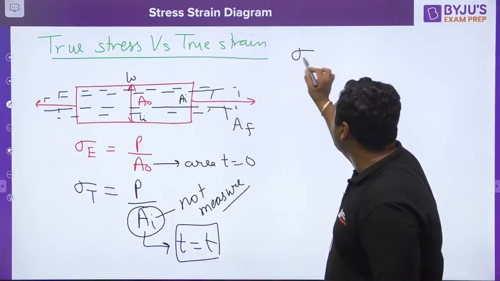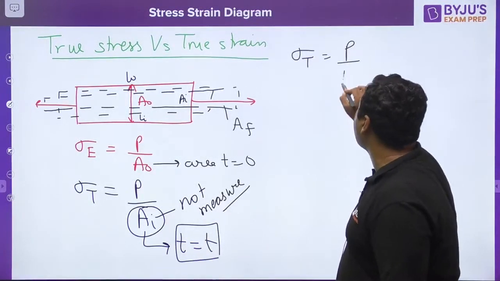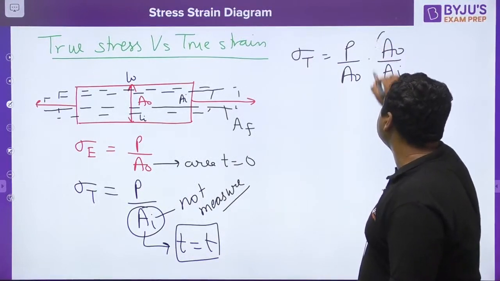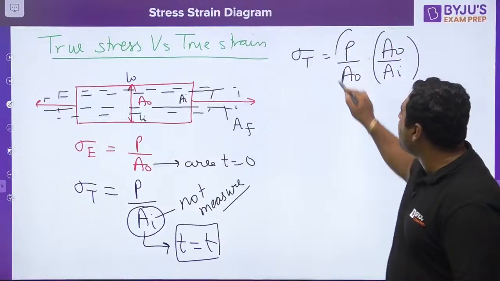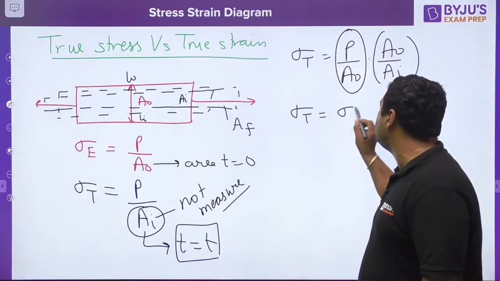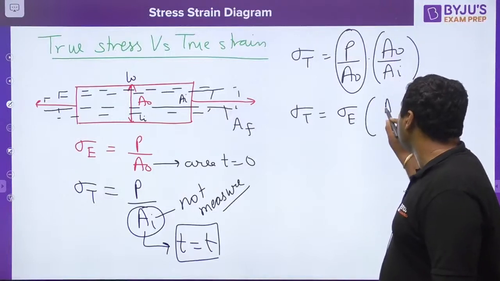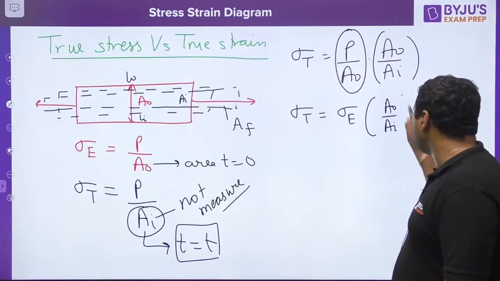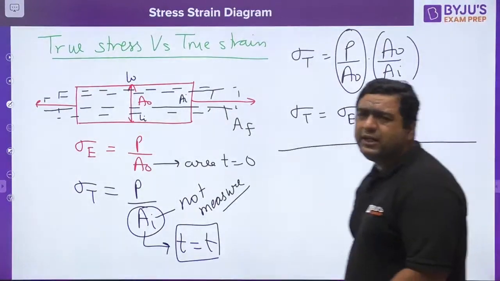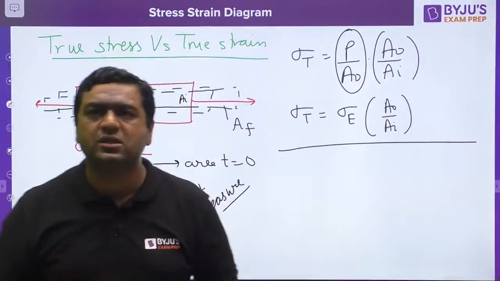Then we can write true stress equals P by original area into original area by instantaneous area. This is the definition of engineering stress. So sigma T is equal to engineering stress into A naught by Ai. Since Ai is not a measurable quantity, we need to go with some assumptions.